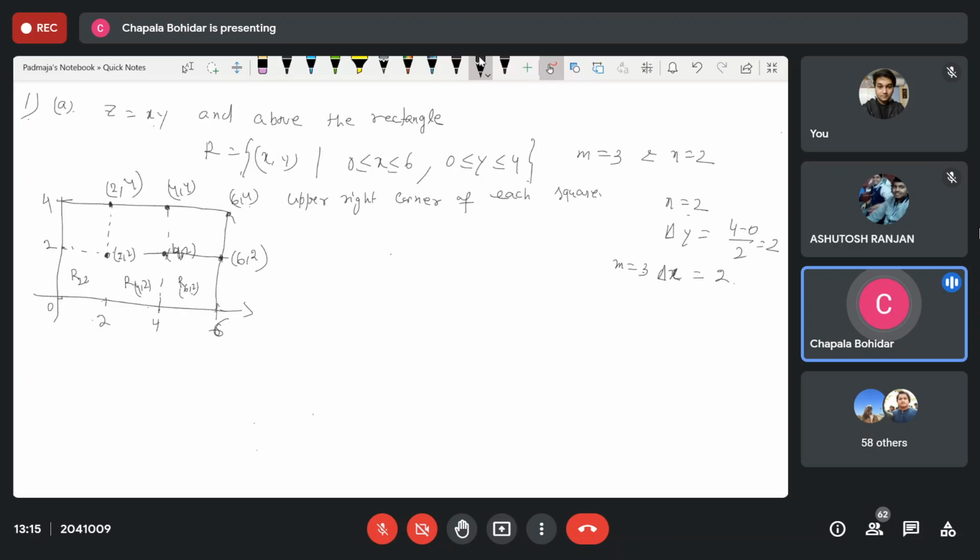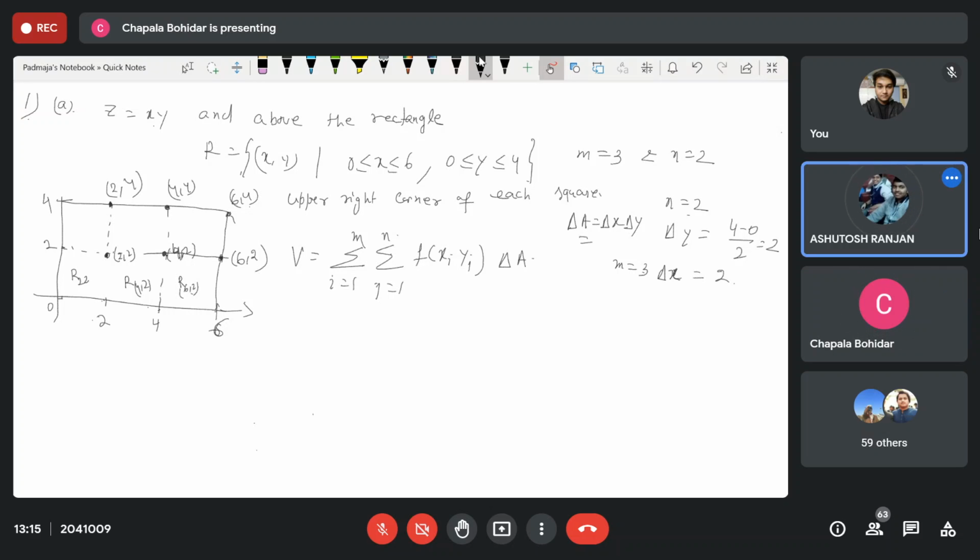By using this upper right corner, by using the Riemann sum, find out the volume of this solid. So the volume V is equal to, what do you write down? Summation over i equal to 1 to m, j equal to 1 to n, is it not? Then your function of x_i, y_j, then that is your value del A. So what is your del A? Tell me first. Four. It is 4.